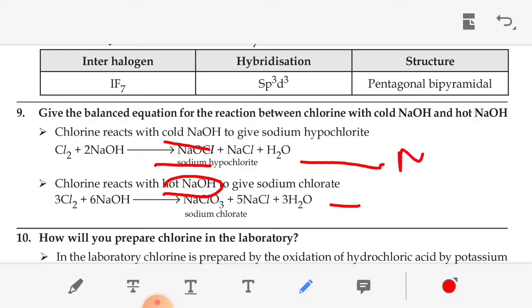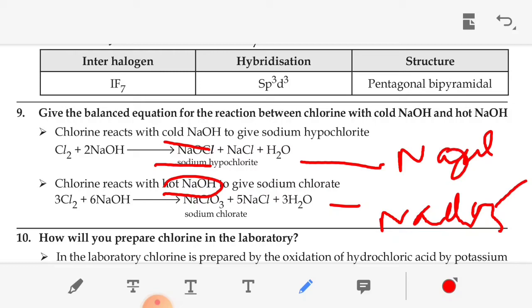Hypochlorite formula is NaOCl. Then sodium chlorate formula is NaClO3. This is sodium chlorate. This is sodium hypochlorite, NaOCl.